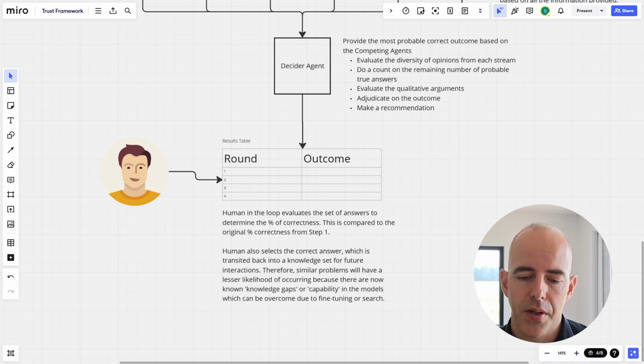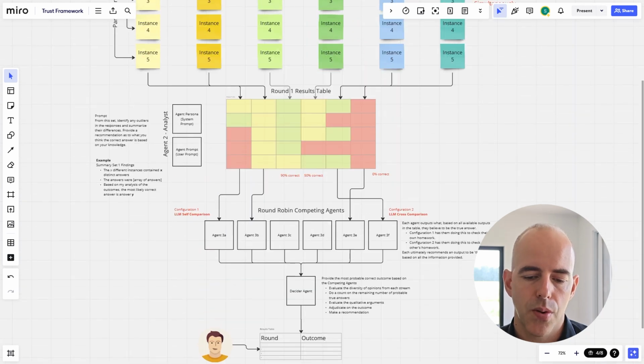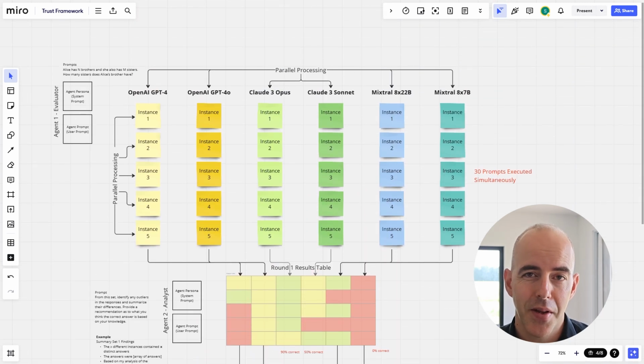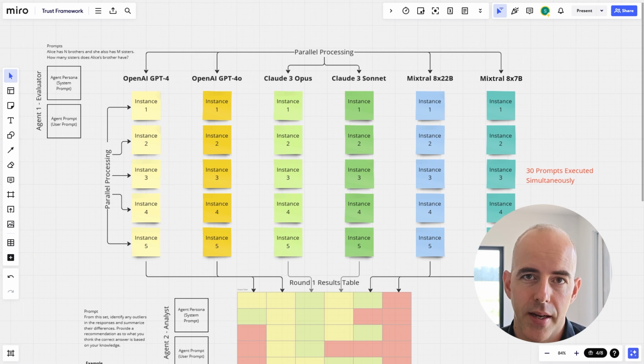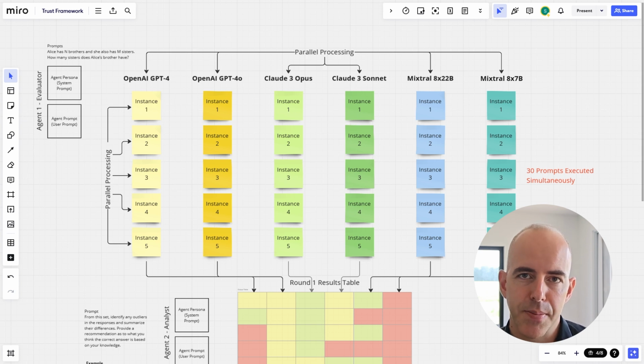So that's what we're going to build. I'm going to show you how we build this interface, and then we're going to play around with it. I'll show you the outcomes on June 20th at the CIO-CISO Summit in Ottawa, and then I will post the results after so that you can experiment with this yourself and start to drive towards more trusted, more truthful outcomes, and hopefully drive a lot more business value. So hang tight. I'm going to go code. I'm going to go build this thing, and I'm going to share the results with you in a few days.